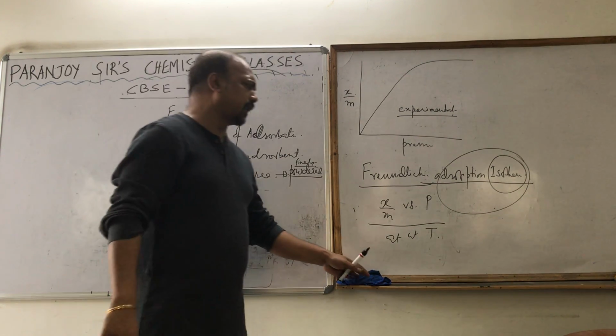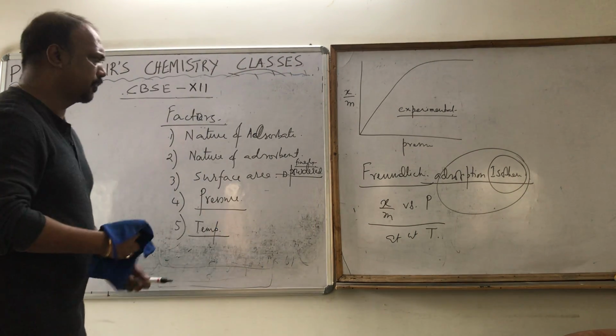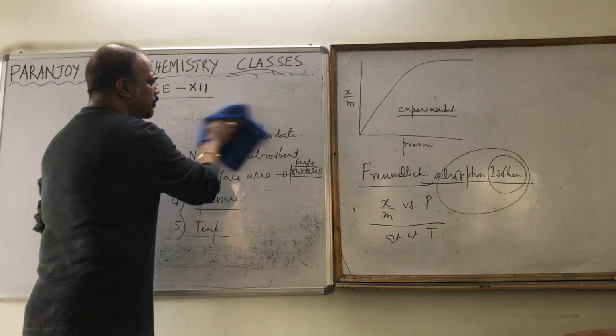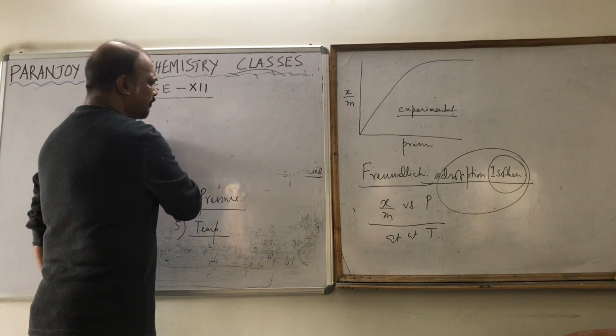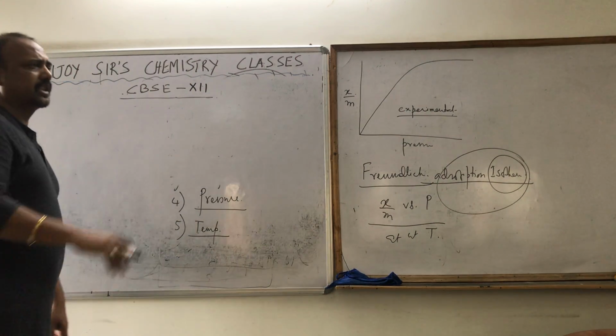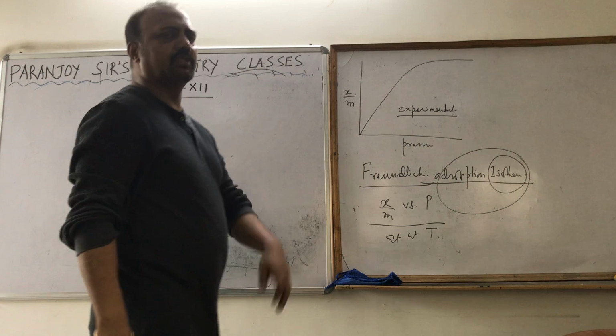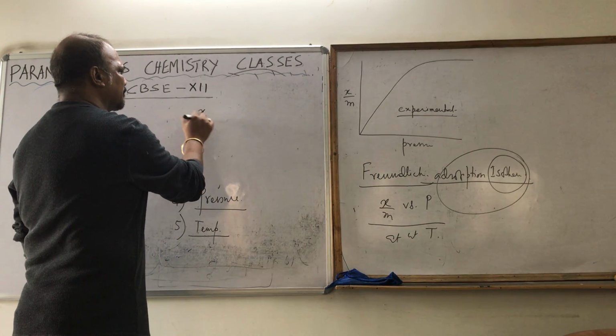He deduced the equation. The deduction part is not in our syllabus, so we are going to simply know the final form of the Freundlich adsorption isotherm. The question that might come is: write down the Freundlich adsorption isotherm. So the Freundlich adsorption isotherm is like this: x by m